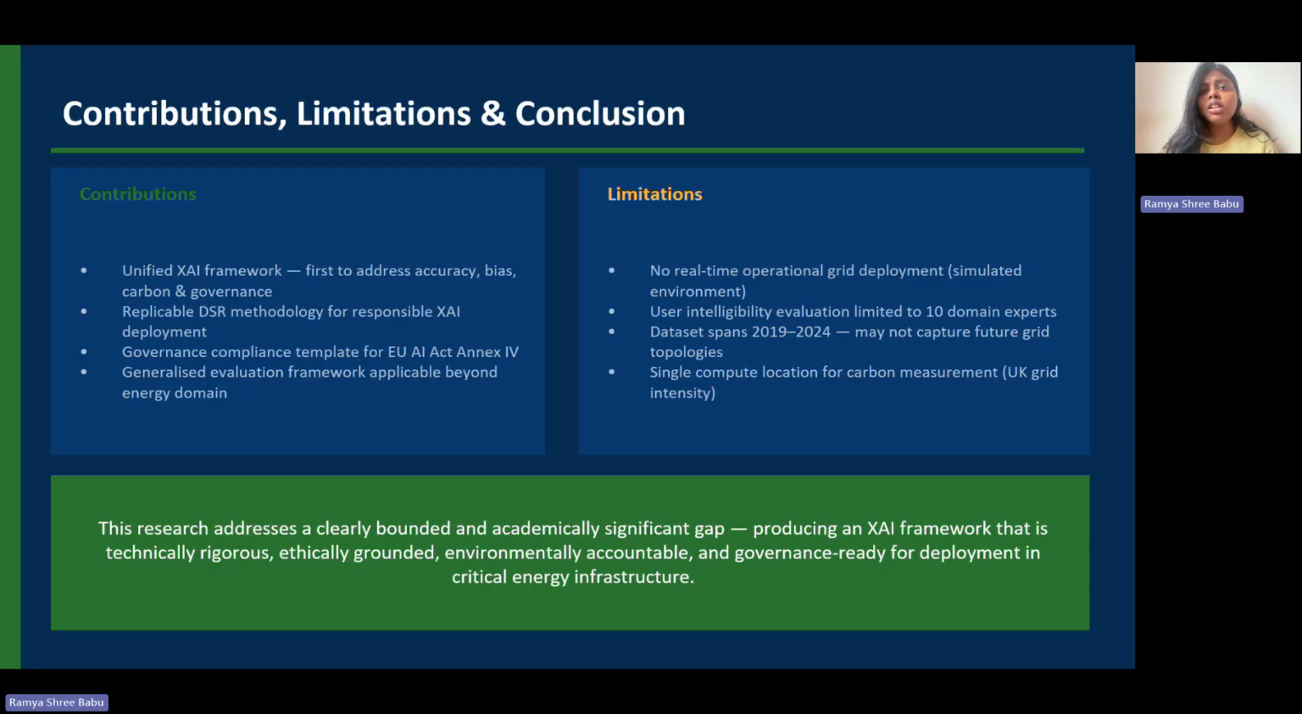In conclusion, the research provides a structured and practical XAI framework. It contributes both academically and practically by combining technical performance with ethical and regulatory needs.